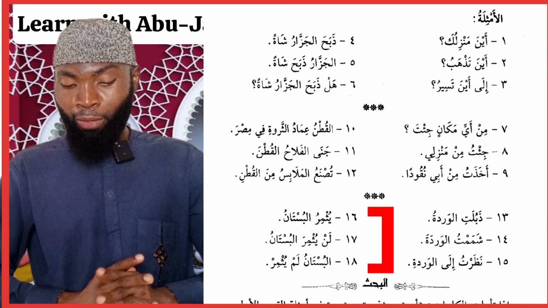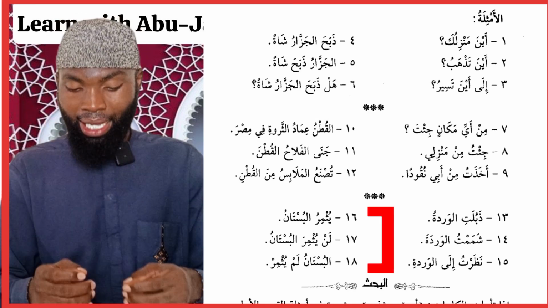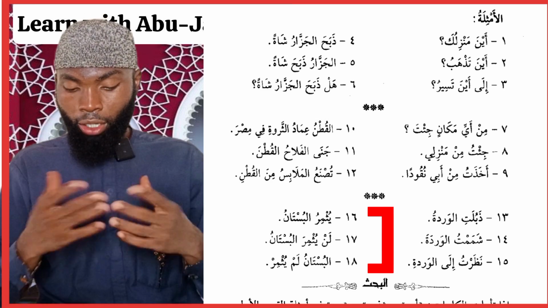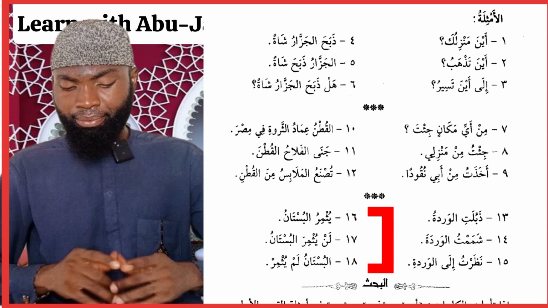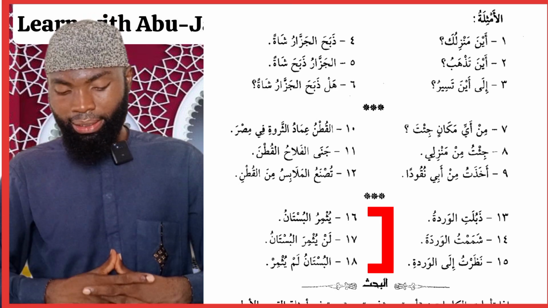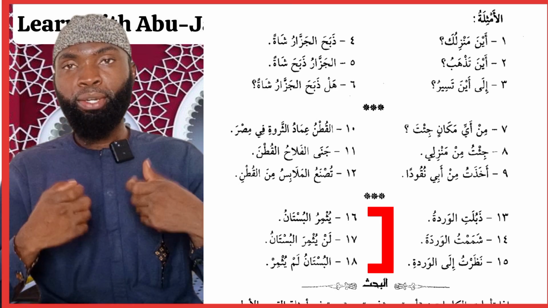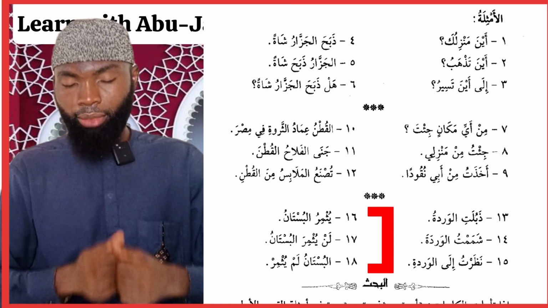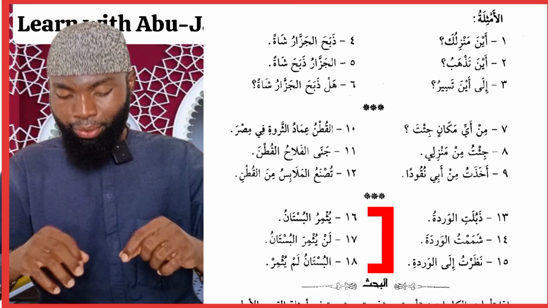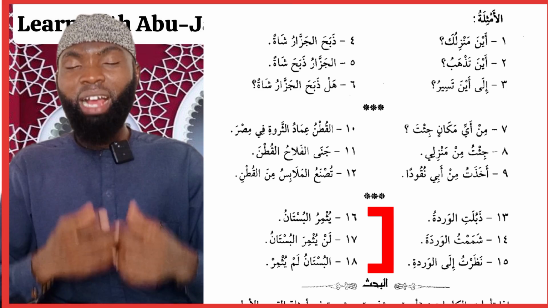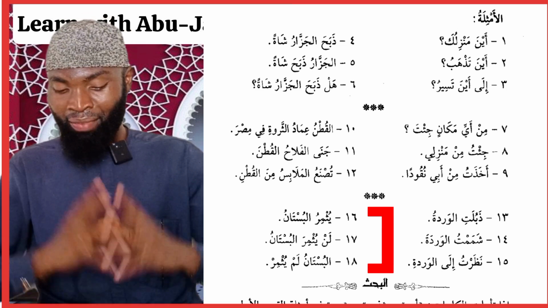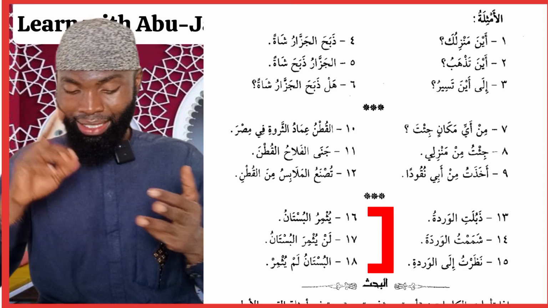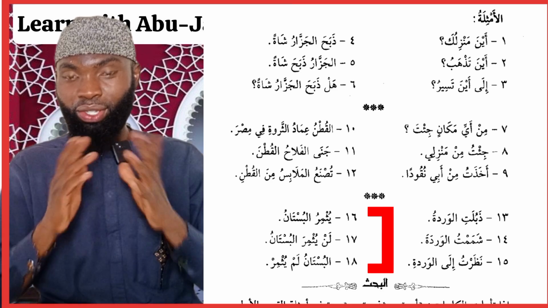The last column we have number 16, yuthmirul bustanu. The garden is productive. Number 17, la yuthmirul bustanu, the garden will never produce fruits. And lastly, we have al-bustanu lam yuthmir, the garden did not produce. So the word yuthmir appeared in all of the three sentences, and it is also inconsistent. In the first sentence, it appeared with dhamma, the second sentence with fatha, and the last sentence with sukun.